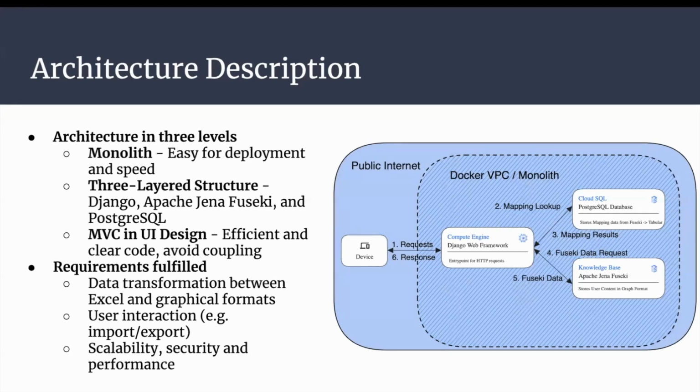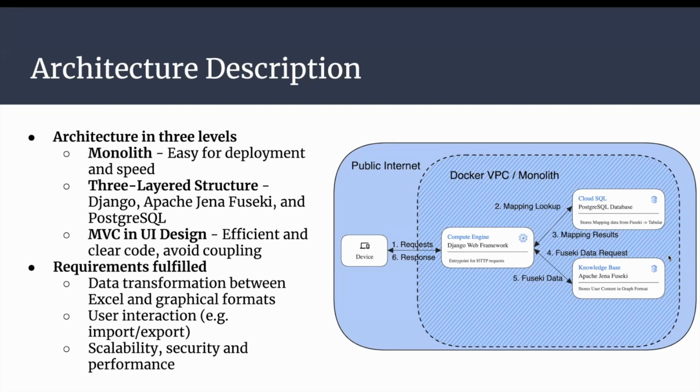So as we can see in the diagram shown here, it illustrates the EFI's workflow within the Docker-contained environment. The user requests from devices are processed by the Django web framework, which retrieves and sends data mappings from the PostgreSQL database to the Fuseki server. And Fuseki manages and returns the graph-based knowledge data, which Django then delivers as a response back to the user's device. And for requirements, we make sure that data transformation between the Excel and the graph formats is achieved.